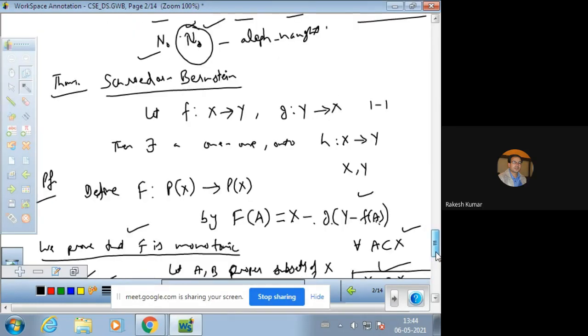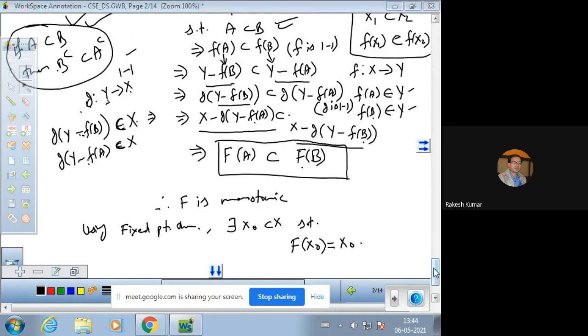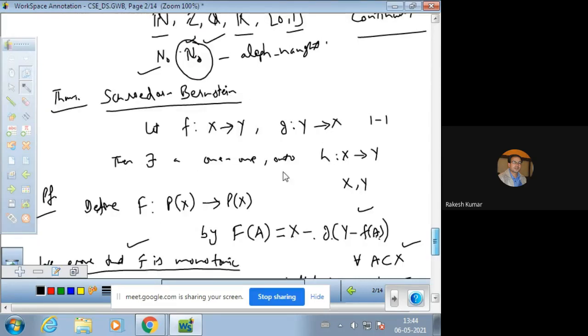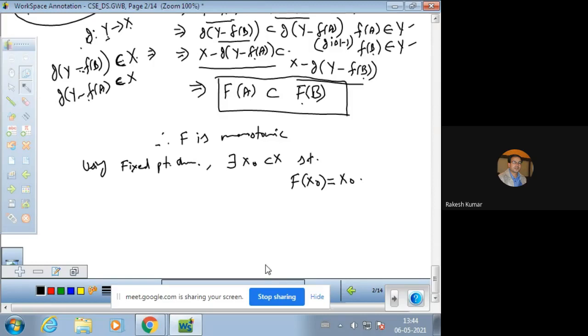Just see the statement. X is the domain of f, and that should also be the domain of the new function जो हमने बनाना है. The new function should be h. This is the function which we have to make or prove, and which should be 1-1 and onto. So for this, let us proceed.